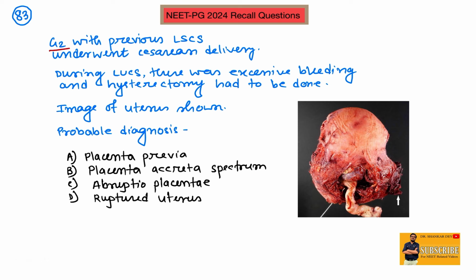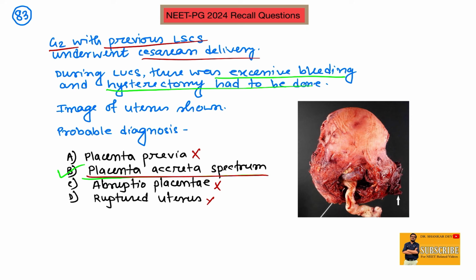Gravida 2 with a previous cesarean section again underwent cesarean delivery, but during delivery there was torrential bleeding and a hysterectomy had to be done by the surgeon. An image of the uterus is shown. Obviously this is not placenta previa. This is also not abruptio placentae, as abruption is not visible. This is also not a ruptured uterus, but see, the placenta is actually invading inside the myometrium. So this is nothing but placenta accreta spectrum.